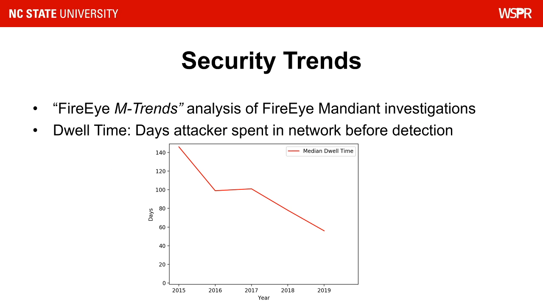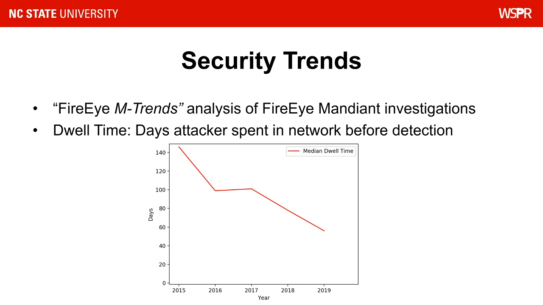As a security researcher, I often look at trends for inspiration. For example, every year FireEye publishes a review of all their incident response investigations in a report called M-Trends. One metric they define in these reports is the concept of dwell time, which is how long an attacker spends in a network before being detected. As you can see from this graph, over the past 5 years, the median dwell time has gone down from over 140 days in 2015 to 60 days in 2019.